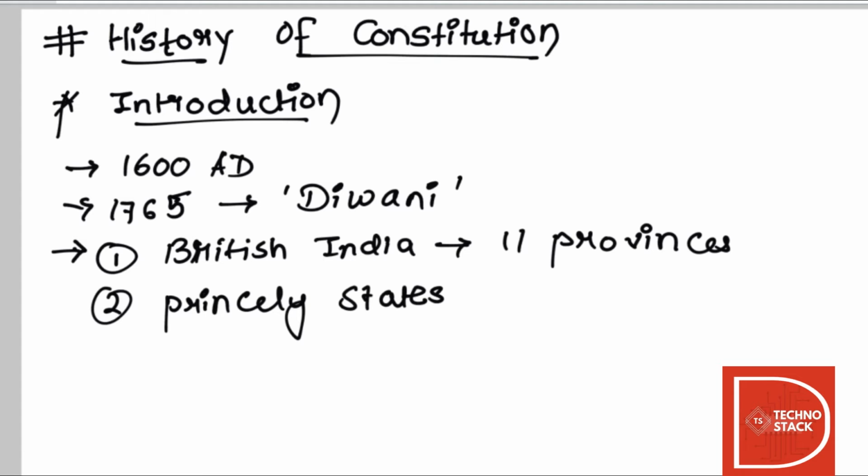Two entities merged together to form Indian Union, but many of the legacy systems in British India is followed even today. The historical underpinning and evolution of Indian Constitution can be traced to many regulations and acts passed before Indian independence. The next topic is Indian system of administration in the history of Constitution.